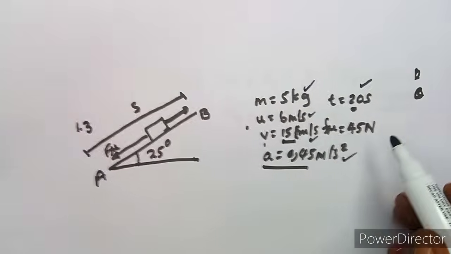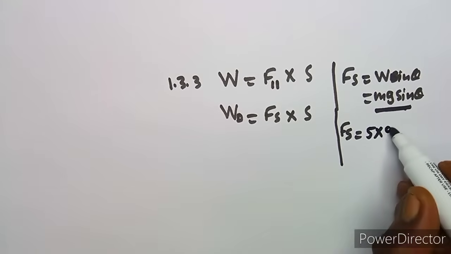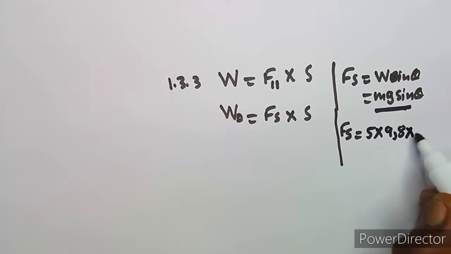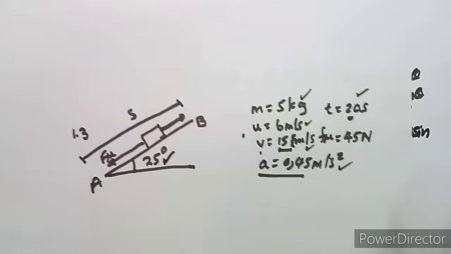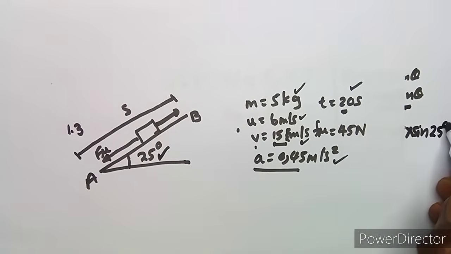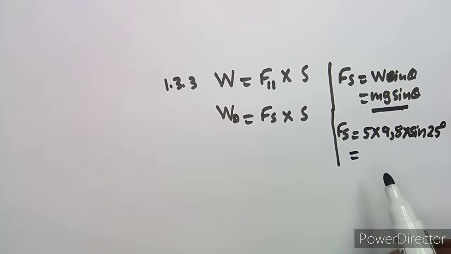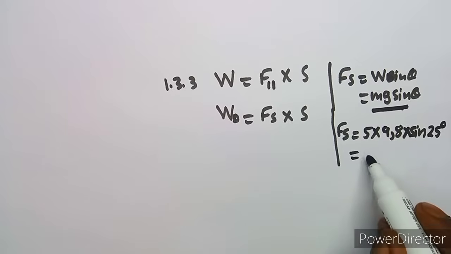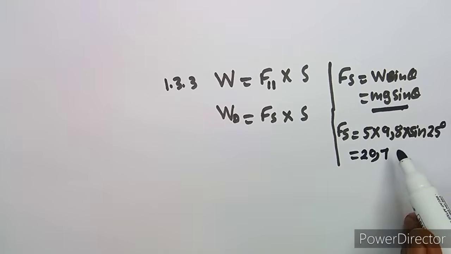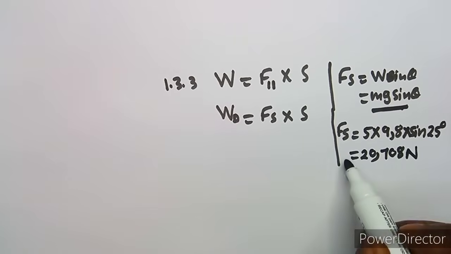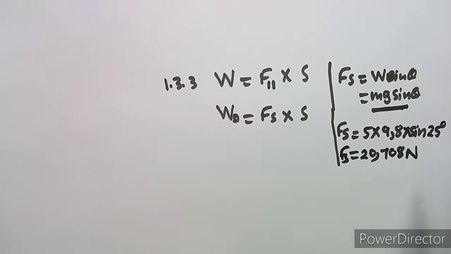So that's our mass here, which is 5 times the gravitational acceleration. Remember, it's 9,8 times sine theta, which is the angle of inclination of 25 degrees. So this will be sine at 25 degrees, like that. All right, so if we simplify this properly, we are going to obtain 20,70829. So these 2 cannot change this 8, so it would remain like this to 3 decimal places because there was a 2 there.